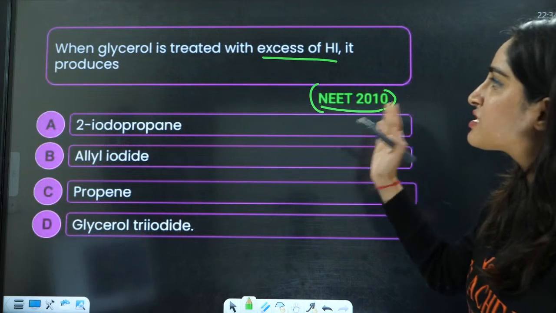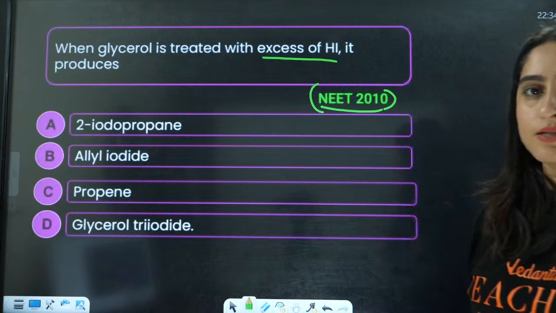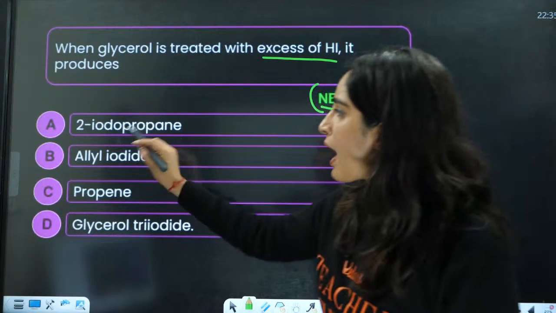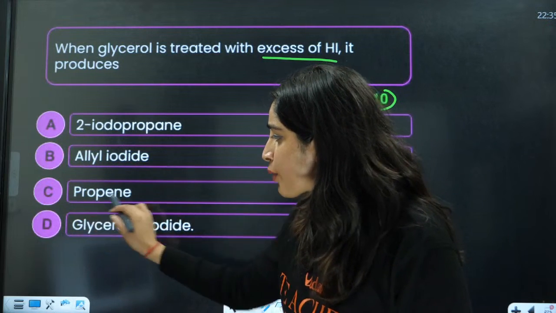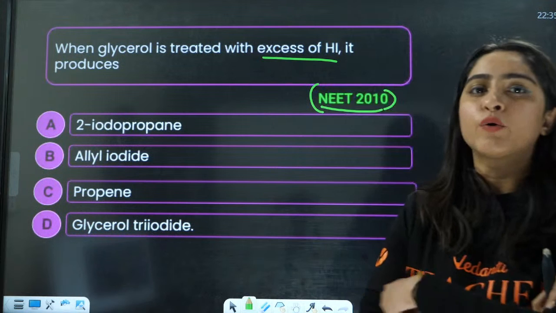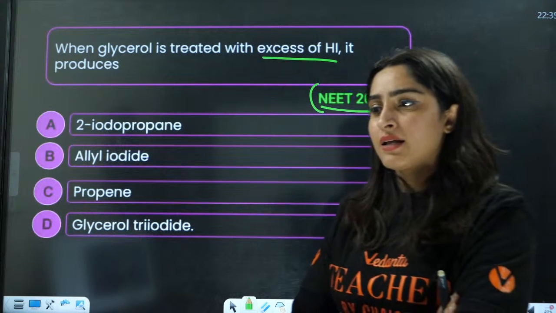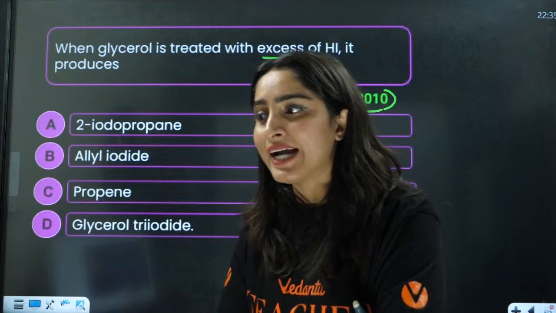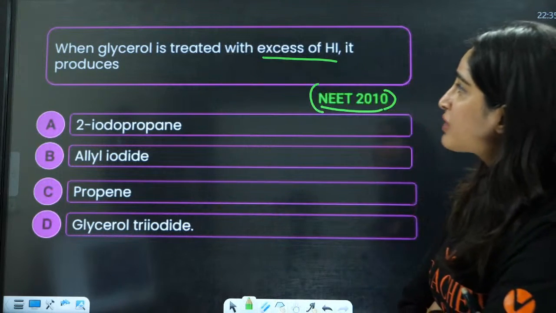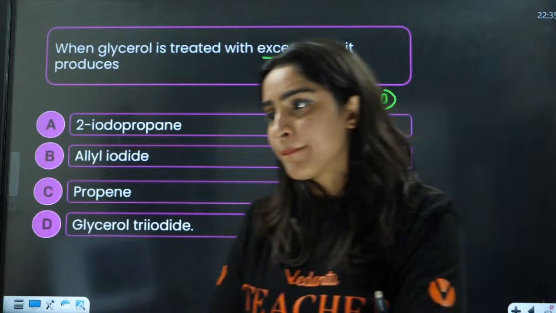The glycerol is treated with excess of HI. It produces 2-iodopropane, allyl iodide, propene or glycerol triiodide. Everybody, glycerol is trihydric. It is treated with excess of HI. Everybody, what is it going to form?